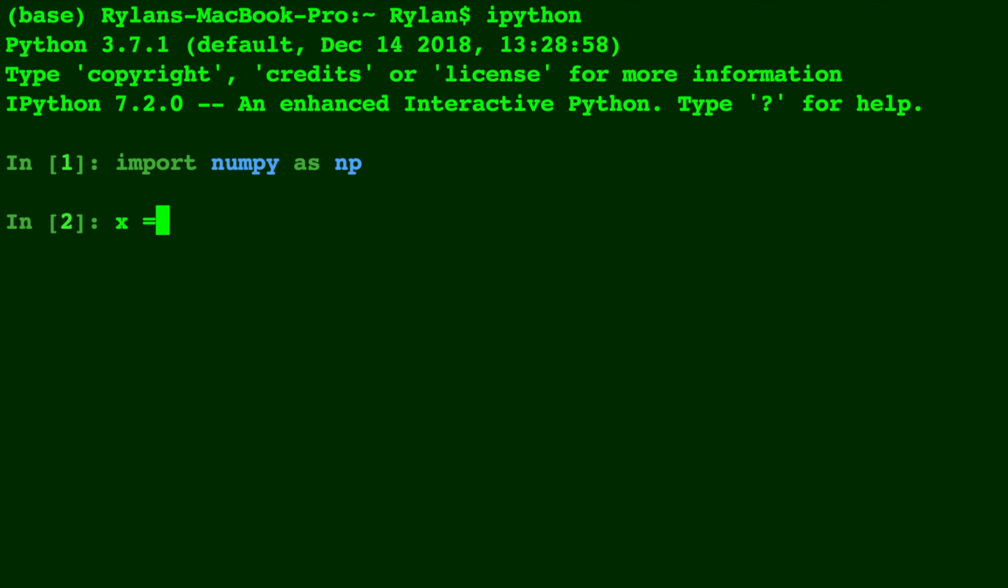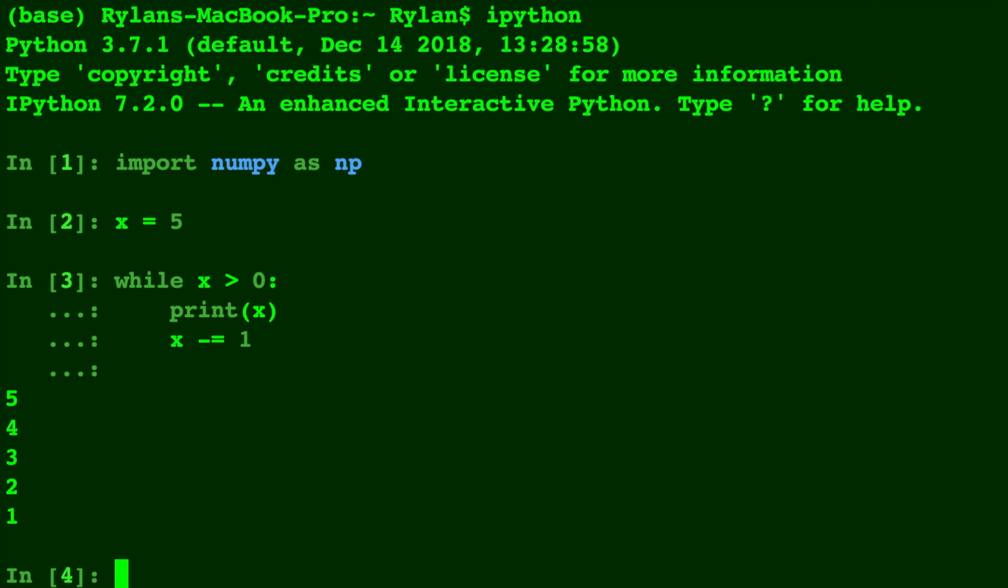While loops continue to do something repeatedly until a certain criteria is met. For example, here in IPython we can make a while loop print x as long as x is greater than 0. We write while, then our statement followed by a colon. Inside I'm going to update x with x minus equals 1.